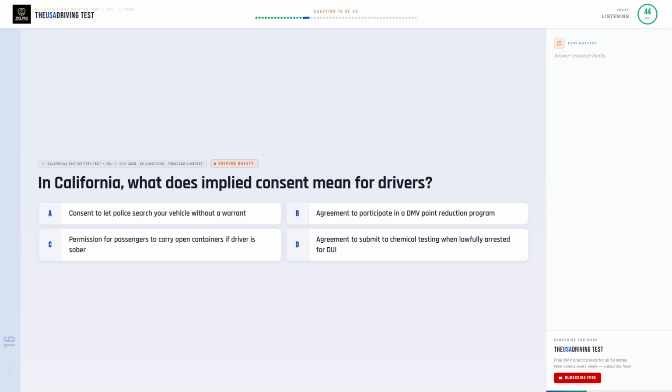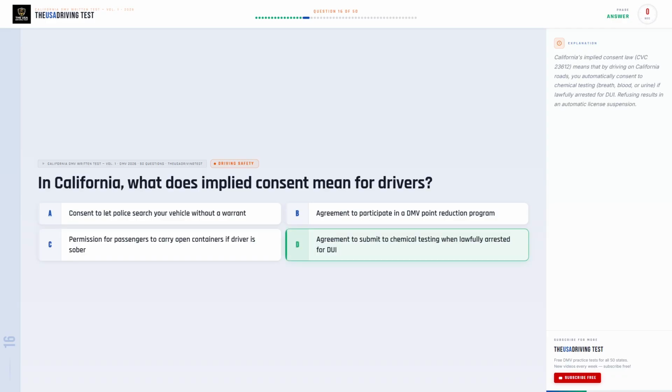In California, what does implied consent mean for drivers? Option A. Consent to let police search your vehicle without a warrant. Option B. Agreement to participate in a DMV point reduction program. Option C. Permission for passengers to carry open containers if driver is sober. Option D. Agreement to submit to chemical testing when lawfully arrested for DUI.